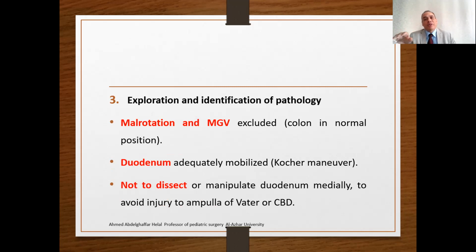Exploration and identification of the pathology. Once you incise the skin and the muscles and enter the abdominal cavity, the first item you must look for is malrotation, the presence or absence of malrotation and midgut volvulus. If the colon is already in a normal position, malrotation may not coexist. The duodenum is adequately mobilized by Kocher's maneuver, and it is important not to dissect or manipulate the duodenum medially, to avoid injury to the ampulla of Vater or the common bile duct.